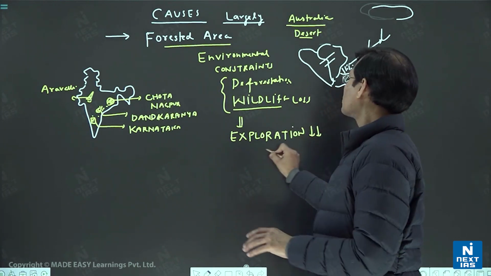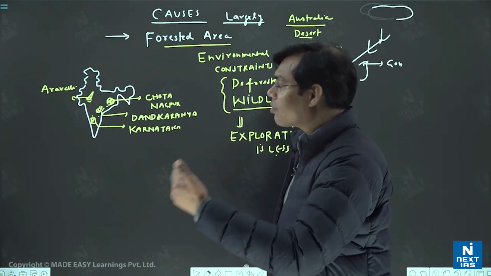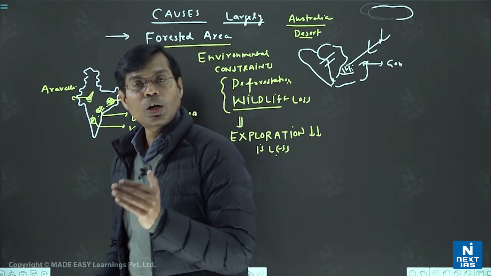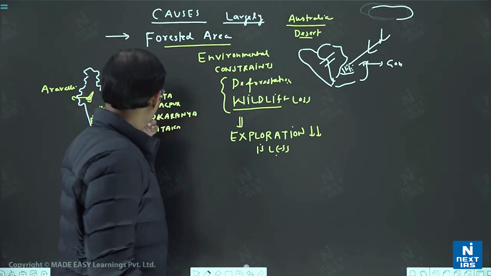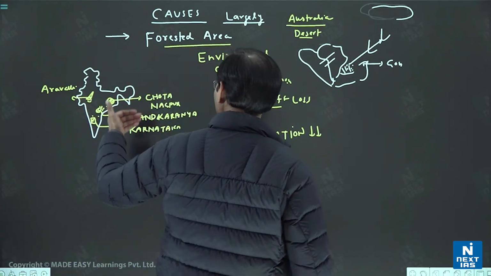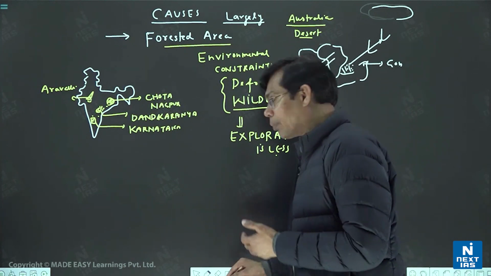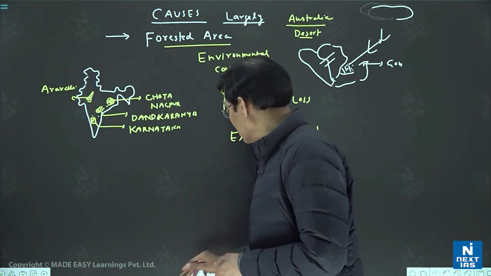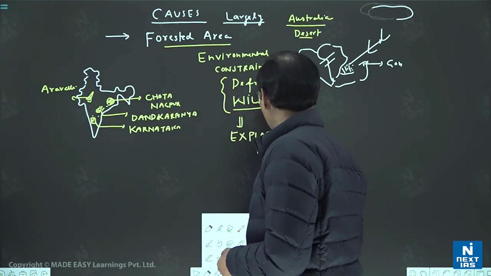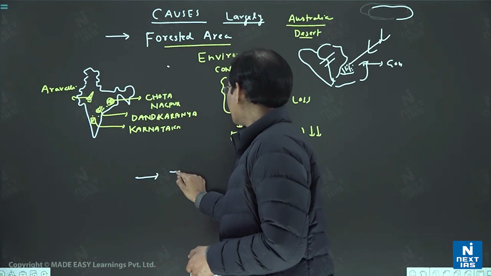Exploration is less. So this is one constraint. Second is what? Once you know Chhattisgarh, once you know Jharkhand, once you know this belt, Dandakaranya, then which people come to your mind? Tribal culture. Primitive tribes are living here, Dongariya, Kondh, and also the Gond area. So we can say that this zone has one more thing other than minerals, the tribal.